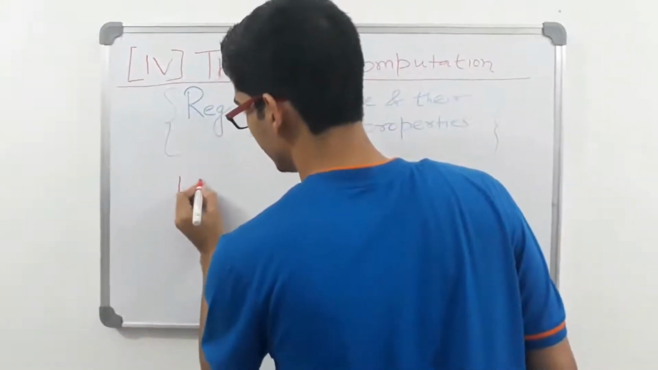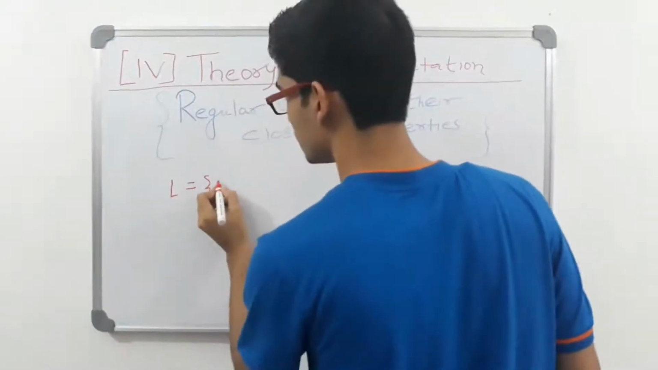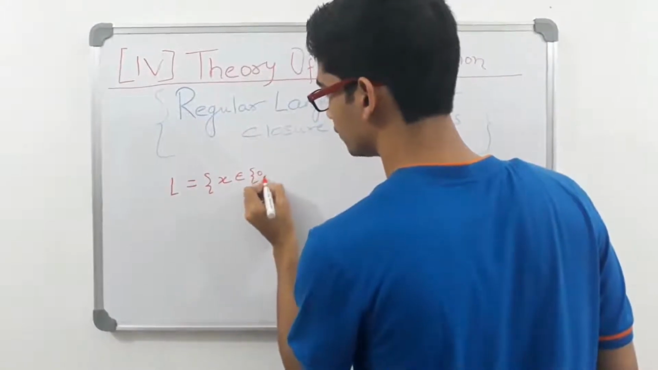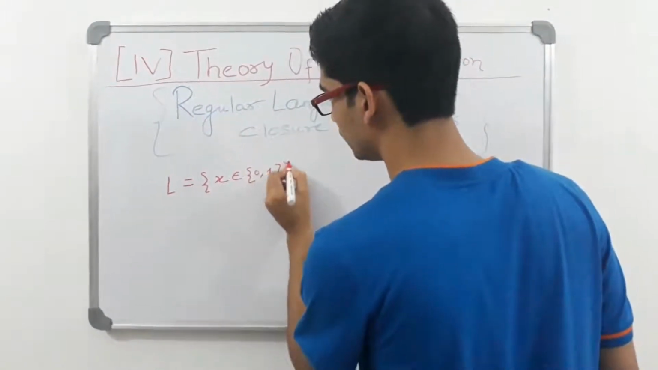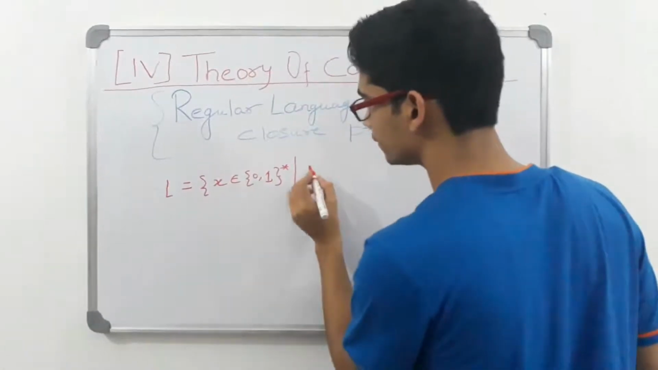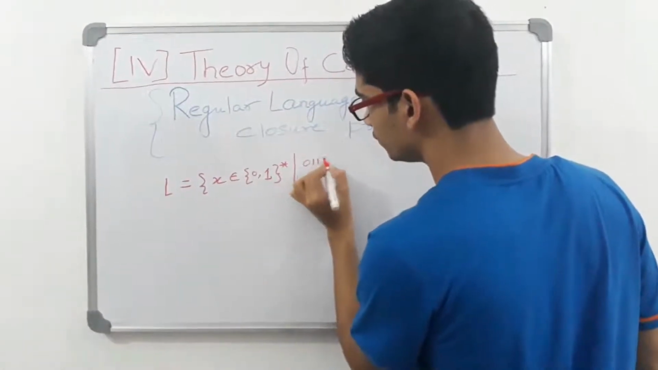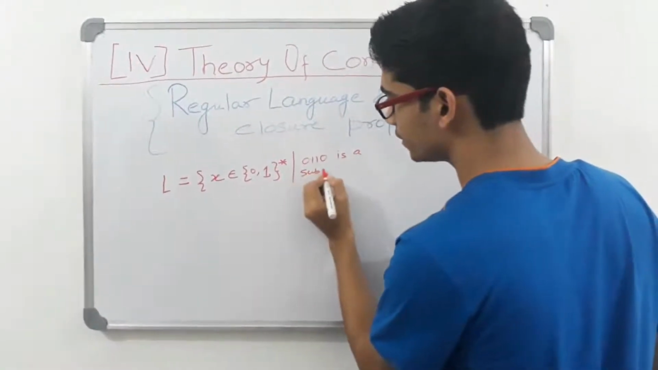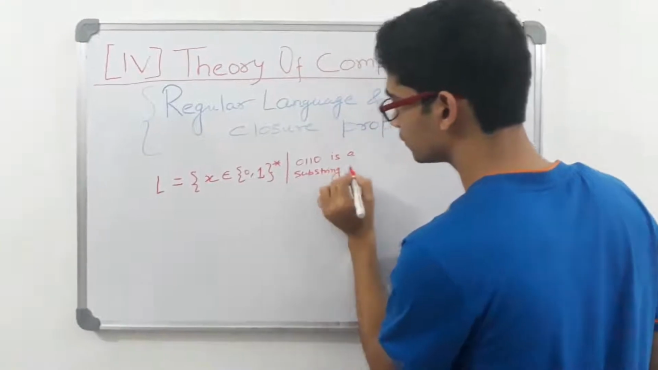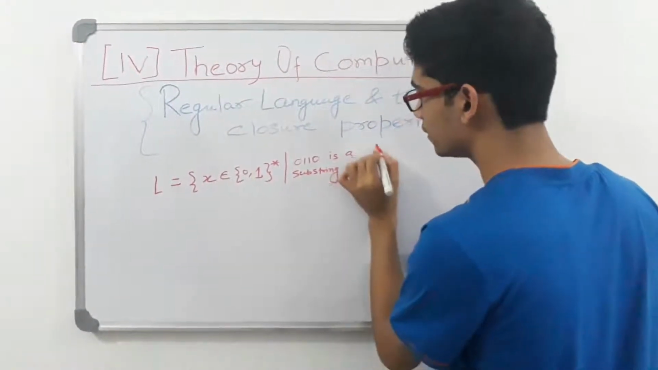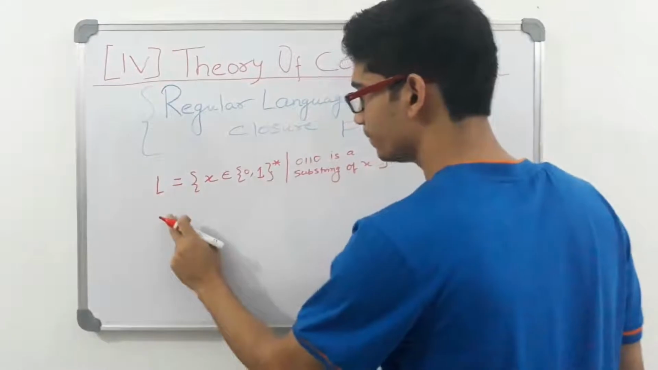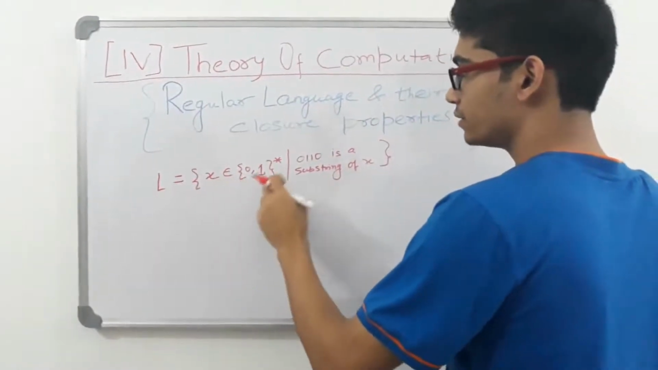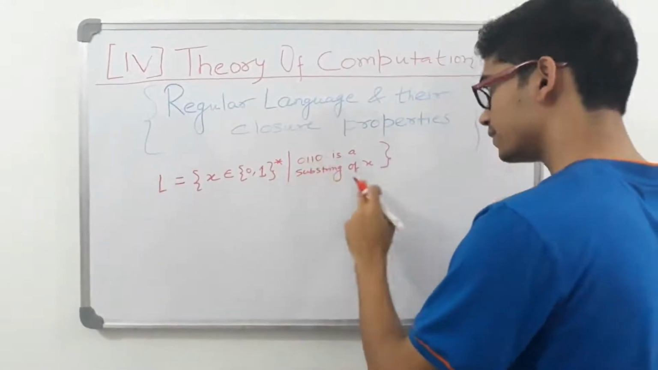I'm writing a language L: x belonging to {0,1}* such that 0110 is a substring of x. We did a similar problem where x belonging to {0,1}* and 01 is a substring of x.